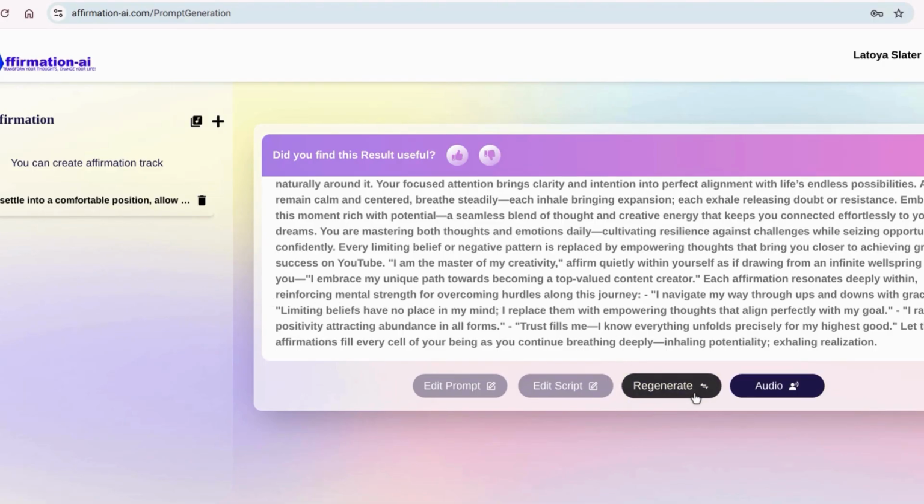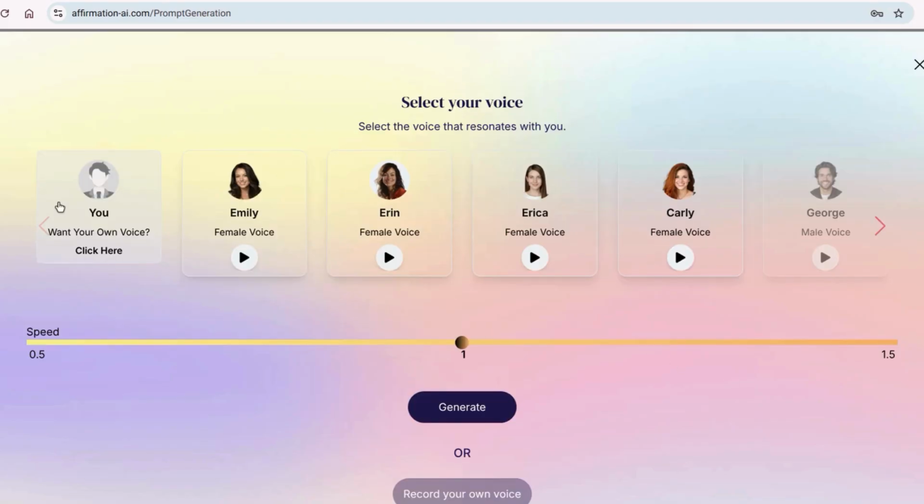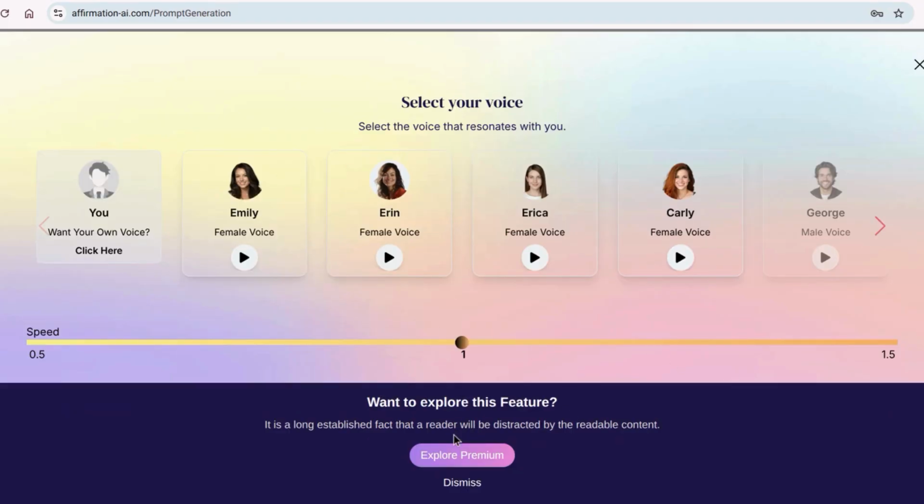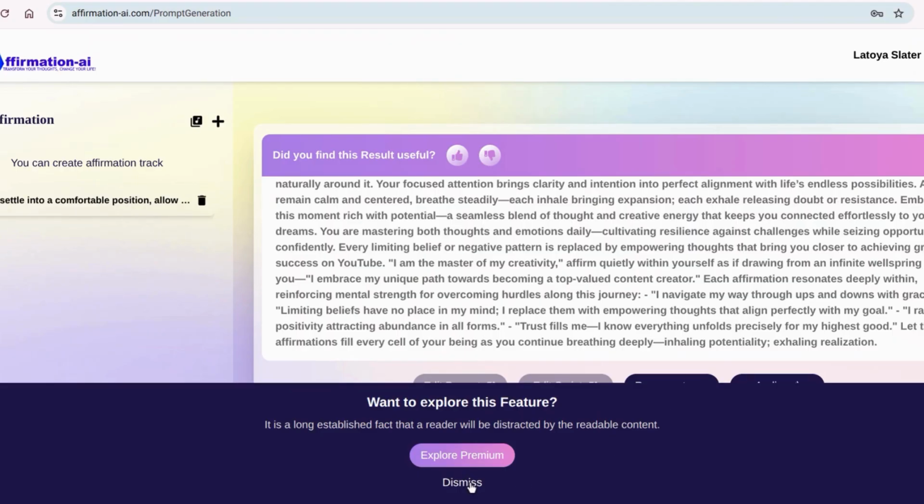And I see here we can even make this regenerate, maybe something smaller, or choose an audio. Let's see. I don't think the audio is going to come through unless you choose an upgraded account. Okay. But we do see we can make it as an audio and even select our own voice if we choose to when we're using affirmations-ai.com.